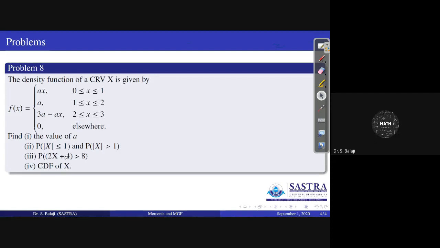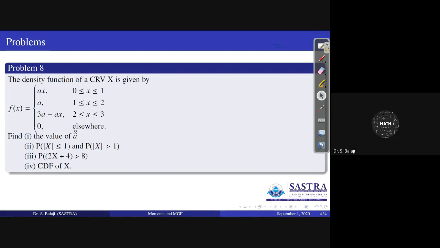Then CDF of x. CDF of x means already we discussed one problem with the help of CDF here. CDF means up to x. Probability x less than or equal to x here. Or up to that level, you have to integrate all the values here.